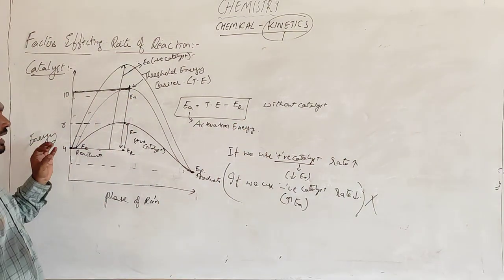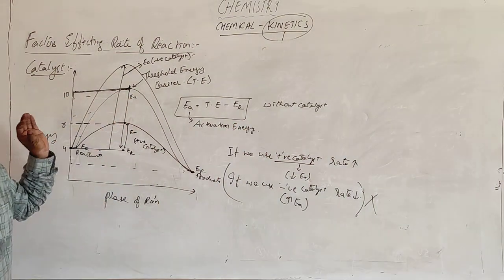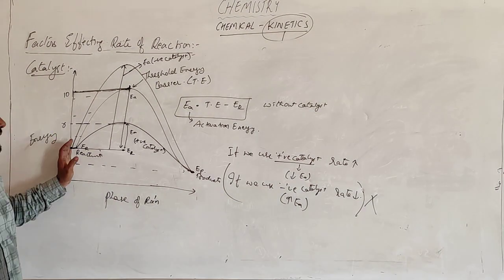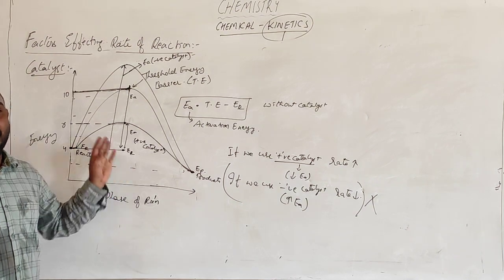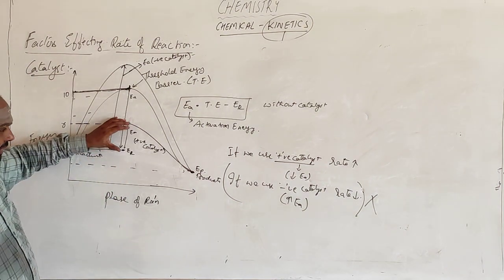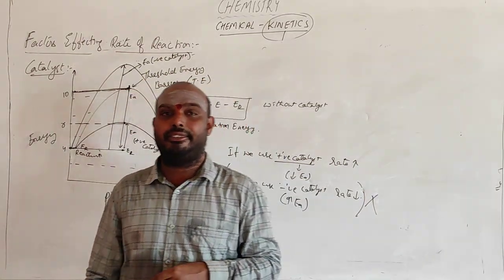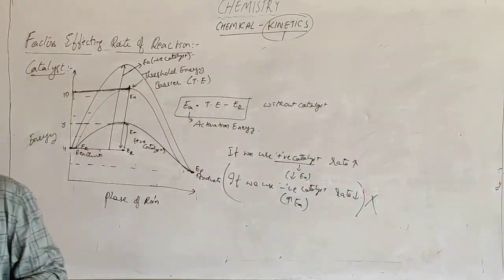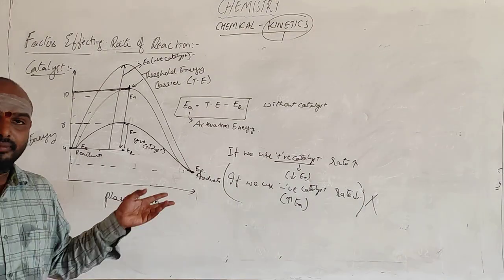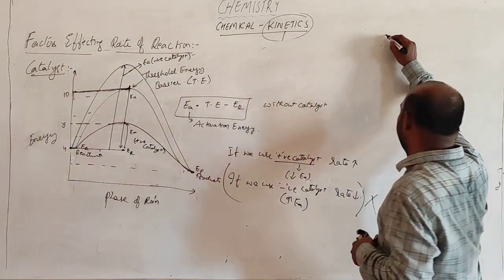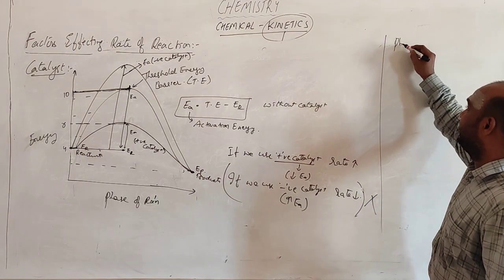If you use a catalyst, what happens? The activation energy is decreased. It is reduced. Okay? Why is it reduced? It means it is changing the path of the reaction. If it changes the path of the reaction, the activation energy is decreased, so that the rate of the reaction will be very, very fast. So this is the effect of the catalyst.